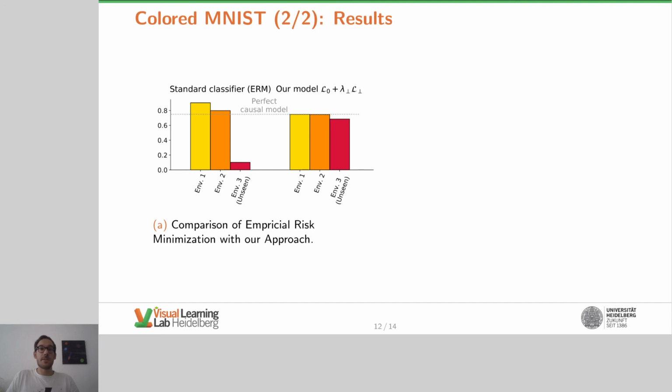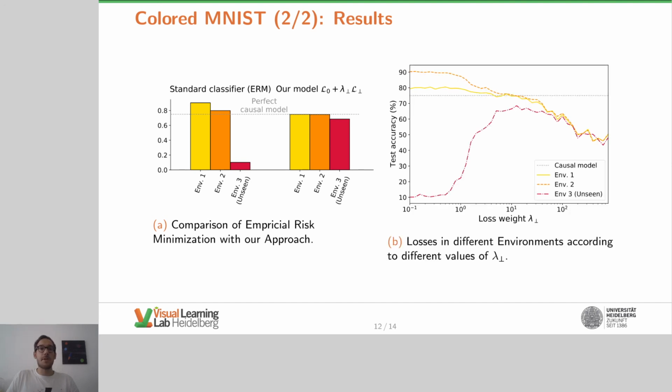We also showed results for different values of lambda, the hyperparameter that regulates the influence of the invariance loss. We can see several things from the plot. First, robustness and goodness of fit is a trade-off. If lambda is small, we have very good performance in the seen environments, but bad performance in the unseen one. If we increase lambda, then we get better robustness, but the performance gets worse, especially in the seen environment. We can also see from the plot that we achieve good results for a broad range of lambdas. So both experiments show that the method we propose is able to find the stable relations that promise robustness for unseen environments.